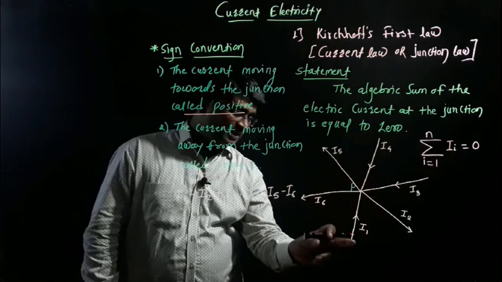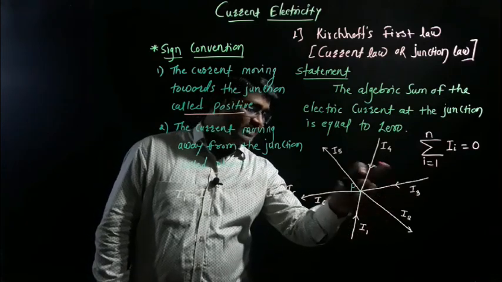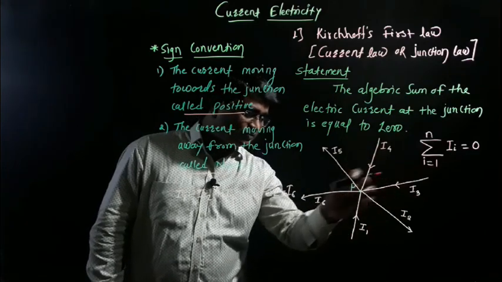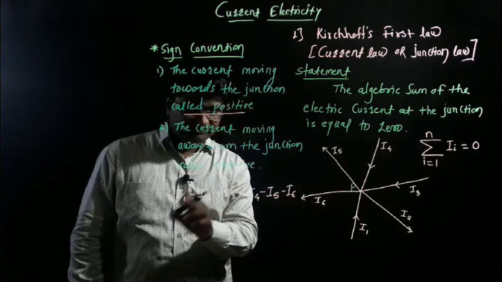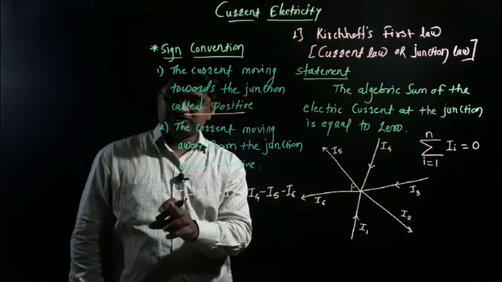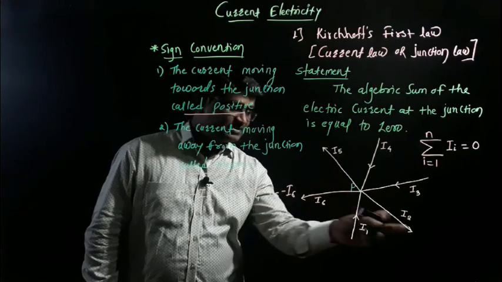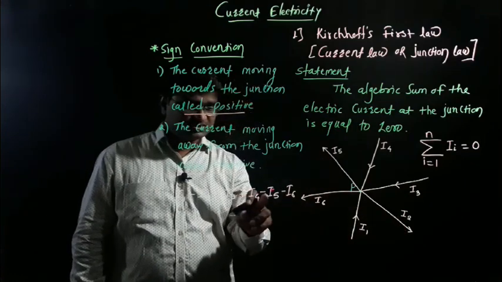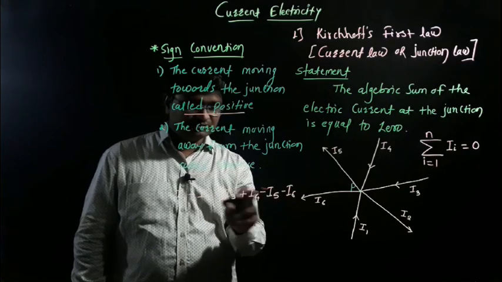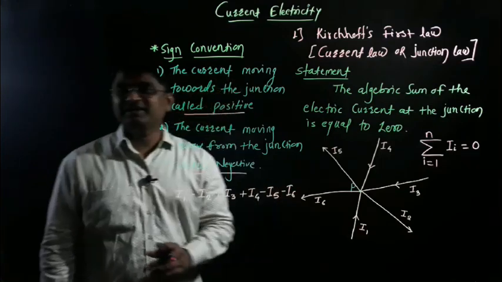Now here the currents I1, I3 and I4 are moving toward the junction, so I1, I3 and I4 are positive. But I2, I5 and I6 are moving away from the junction, so these are called negative.